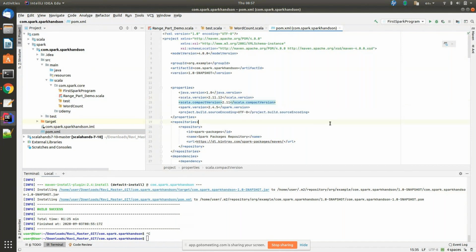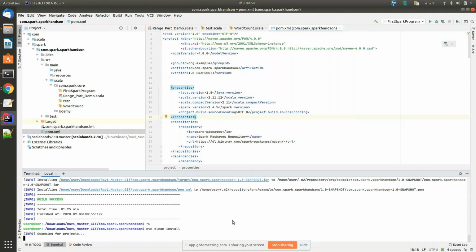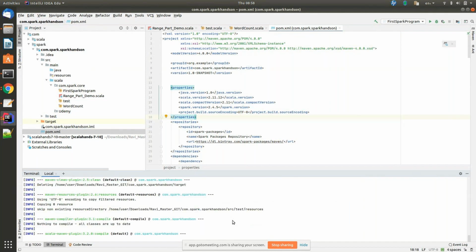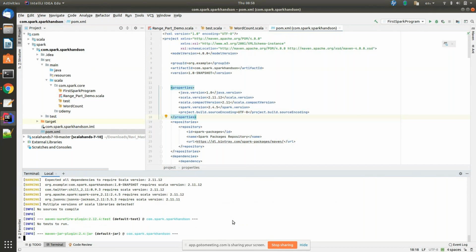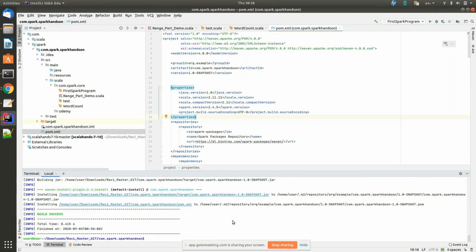Now go ahead and do the command again, same: Maven clean install. Sorry, guys. It's okay. It's the first time you are experiencing this, so obviously this problem will come, and make sure that next time you practice it. It finished too early. I think all the compatible jars are available, maybe that's the reason.